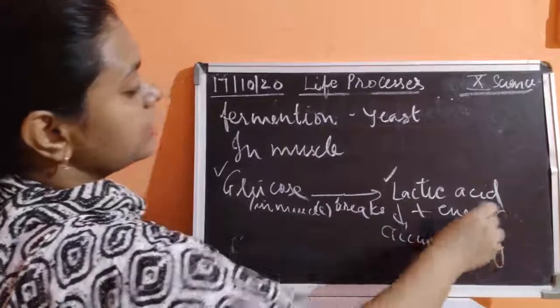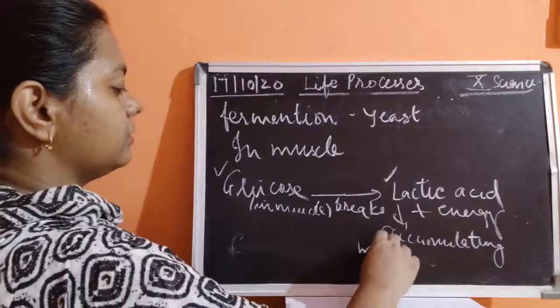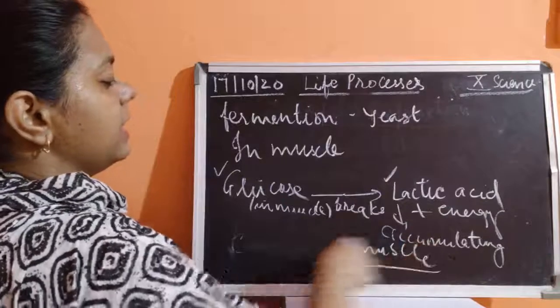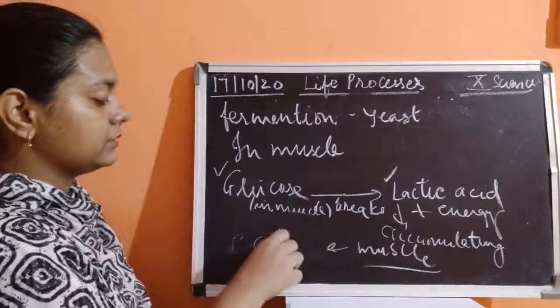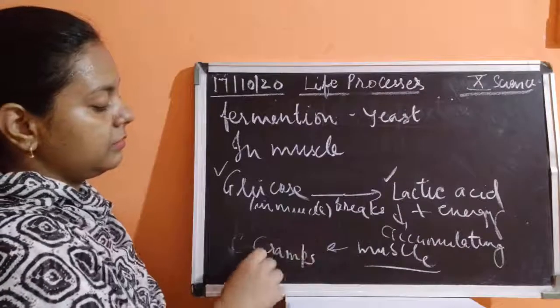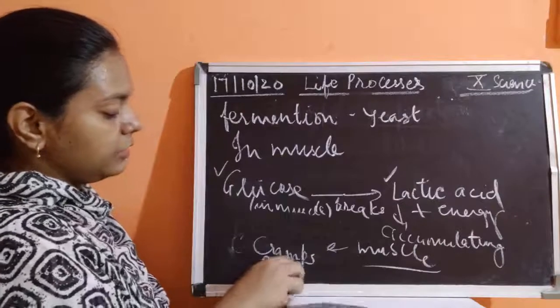It starts accumulating, okay, where? In your muscles, and it causes cramps, it causes muscle cramps, it causes the sharp pain in your muscles.